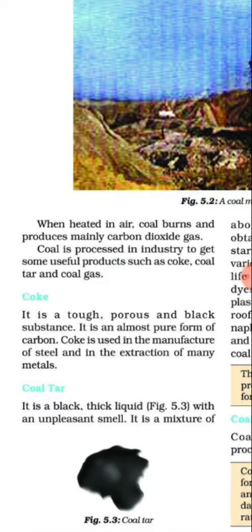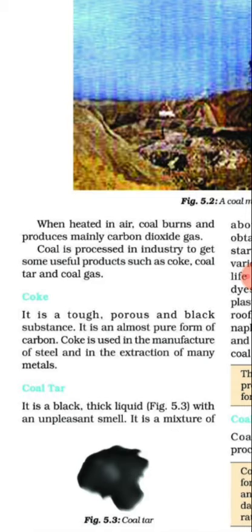One of the most important points to be remembered is bitumen. These days, bitumen, a petroleum product, is used in place of coal tar for metalling a road. One of the most important short questions for you: these days, which product, a petroleum product, is used in place of coal tar for metalling the road? So the answer is bitumen. So this is about coal tar.